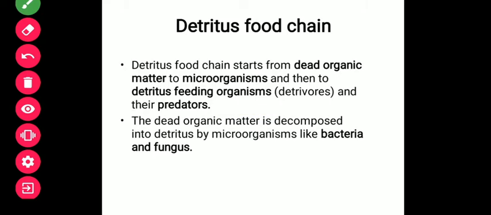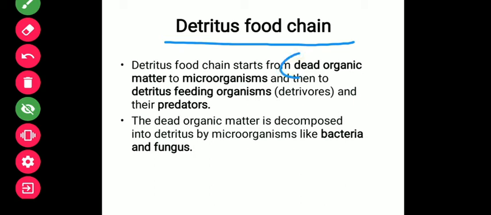Okay, now detritus food chain. If you remember, previously I have told you that the food chains are of two kinds. First was the grazing food chain, which always starts with a living plant, and the next is the detritus food chain, which always starts with dead organic matter. Okay, that is a detritus.